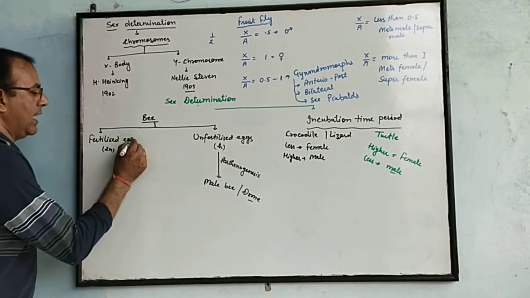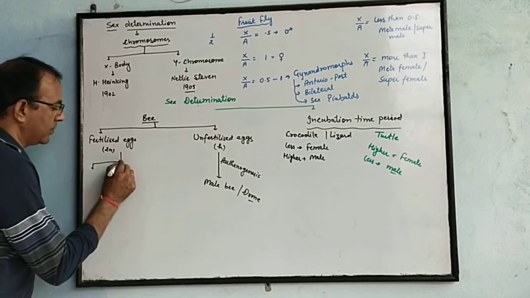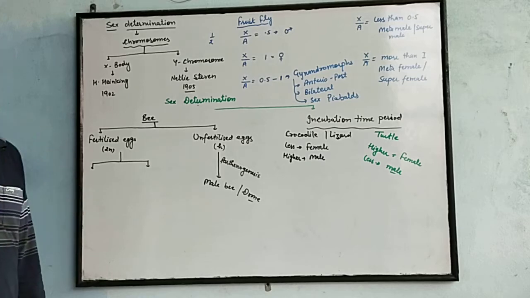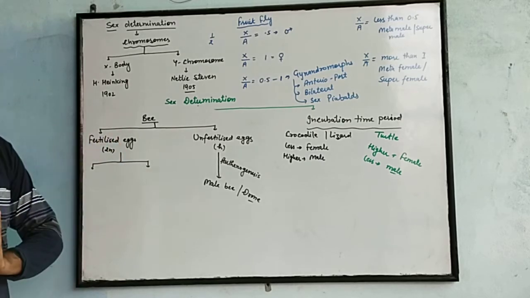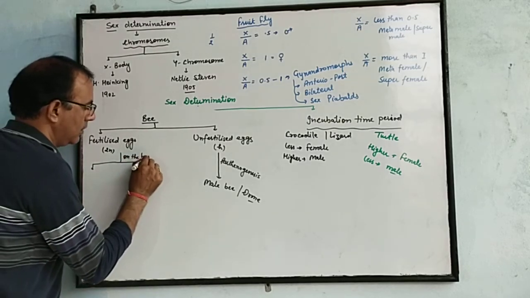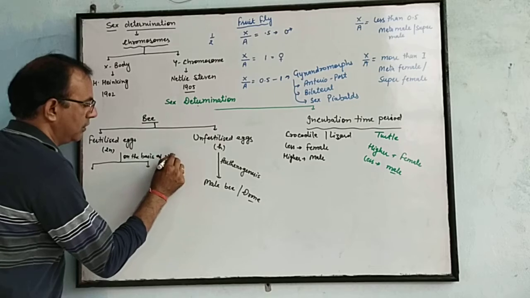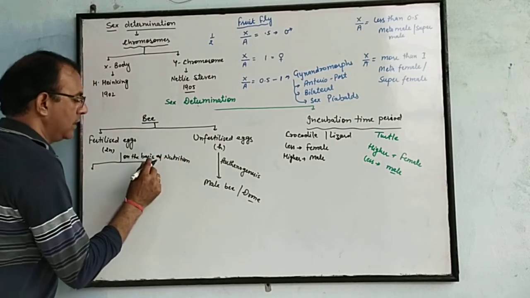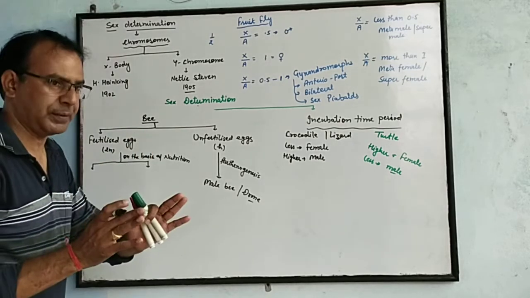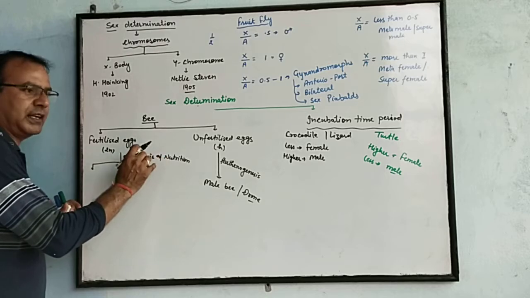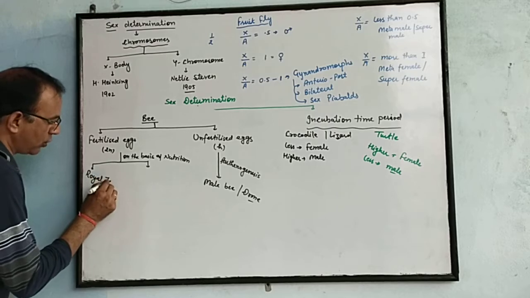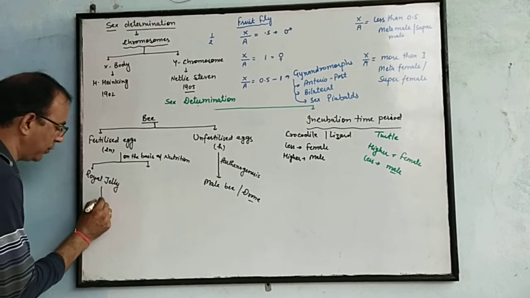If the egg is fertilized, then on the basis of nutrition they may produce different types of bees, and these bees are females. Now, on the basis of nutrition, the bees produced from the fertilized egg will be female, and the nutrition provided is of two types. The first is royal jelly. If they are given royal jelly as nutrition, they produce the queen bee.